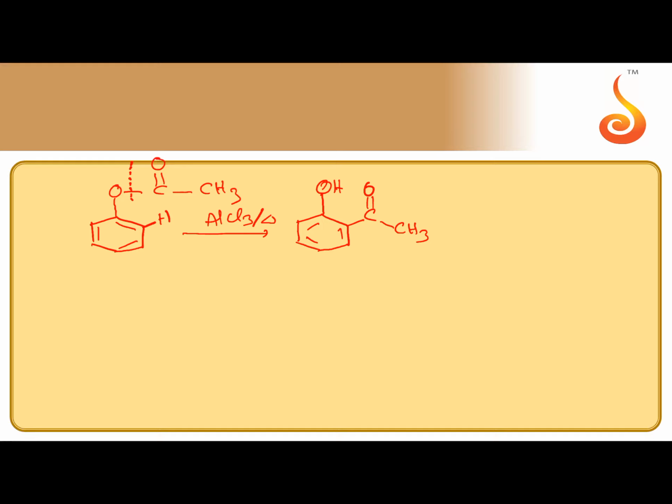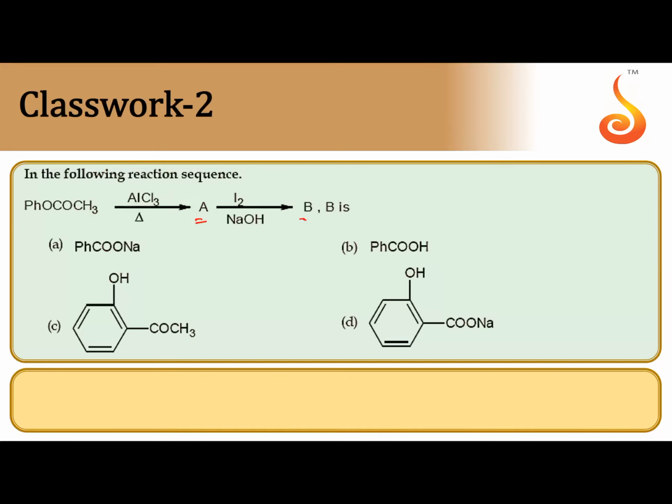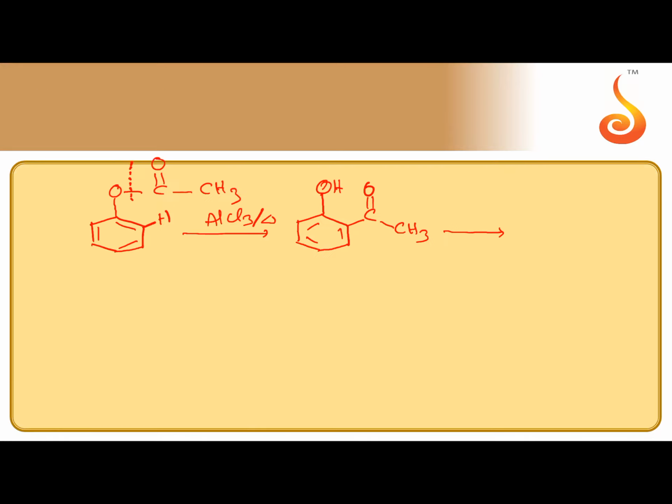After the formation of the aromatic ketone, this is subjected to the iodoform test, iodine in the presence of sodium hydroxide. We know the iodoform test or haloform test is given by aldehydes or ketones containing alpha methyl group.